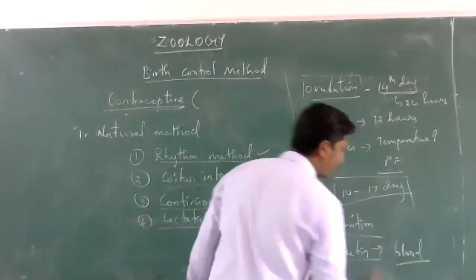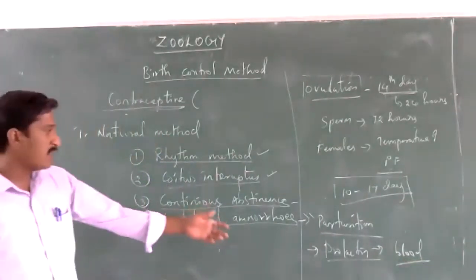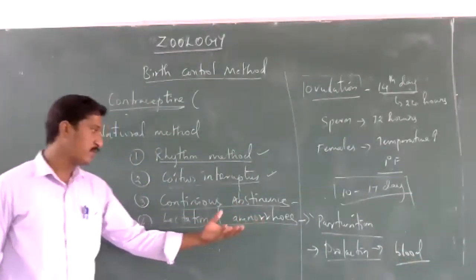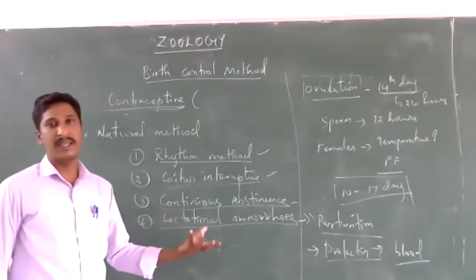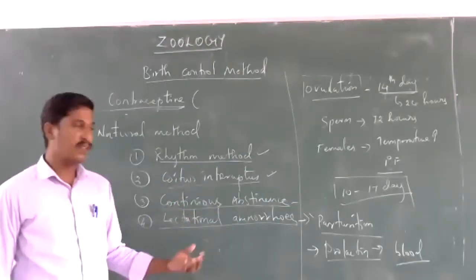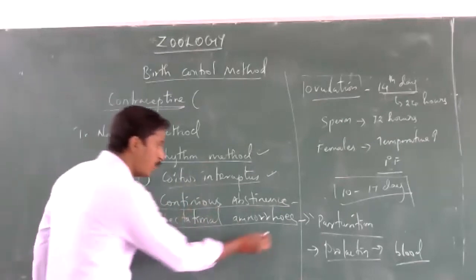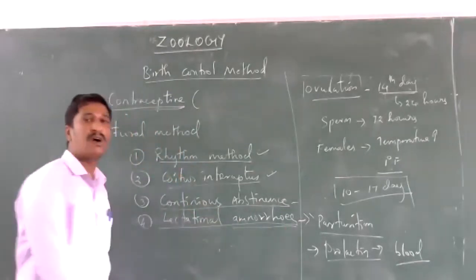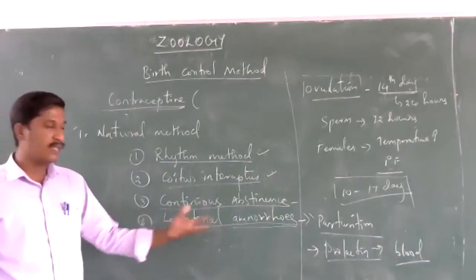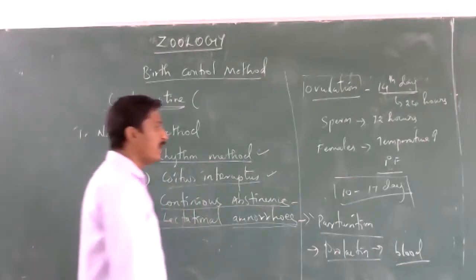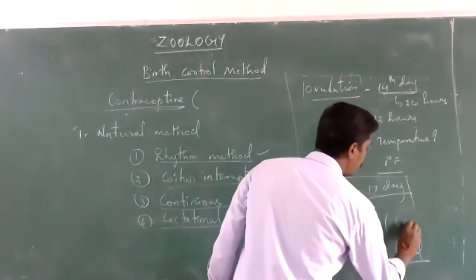During that period, the menstrual cycle is irregular and ovulation does not happen. That period is called amenorrhea. After parturition, the amenorrheal period lasts around 6 months.